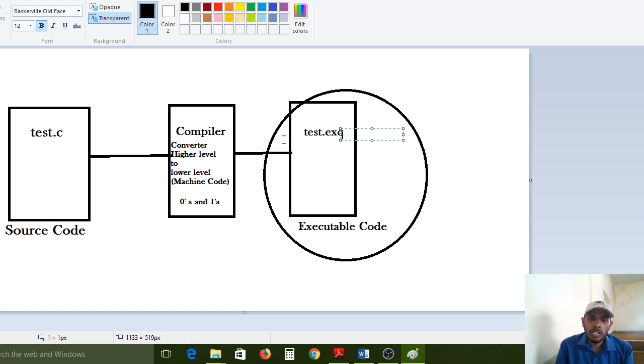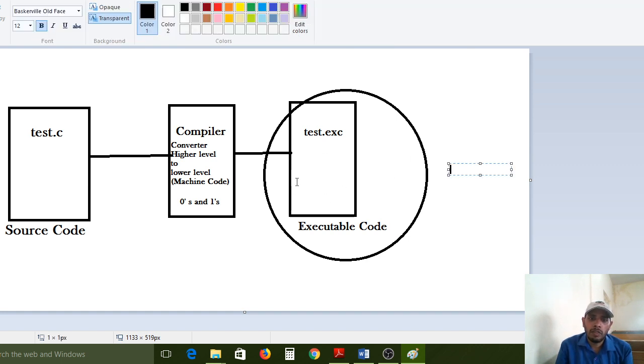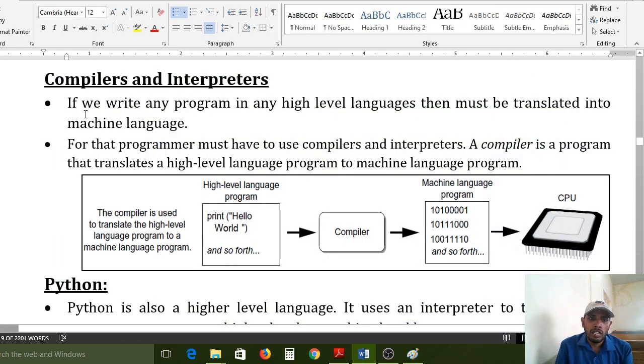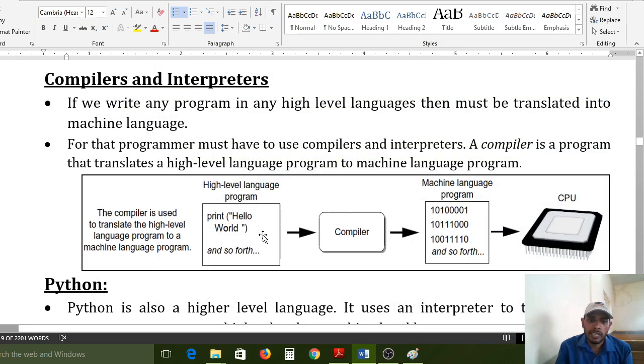While executing, the C compiler will take this file only, because this file contains zeros and ones. That's why this file is taken and executed by the CPU. Now understand, that is the process of C language functionality. If you write any program in a high level language, it must be translated into machine level language. By using C language here, we are converting to zeros and ones format, the machine format. After that it will generate the .exe file.